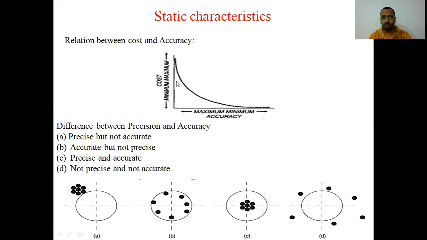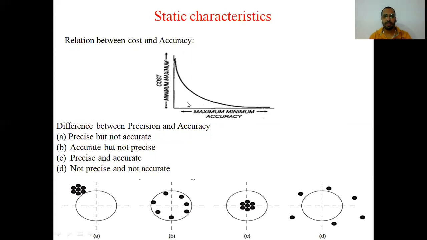Now take this point. Here cost is too high, but there is less error. Accuracy is maximum on this side. Maximum accuracy is moving to left side and minimum accuracy is moving to right side.